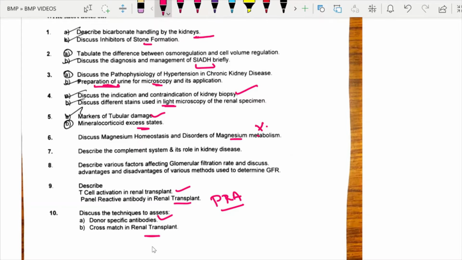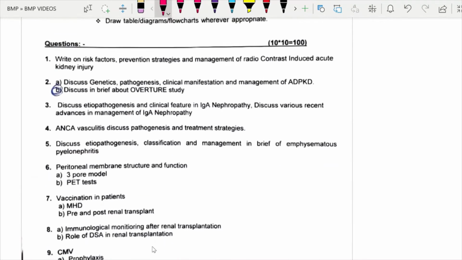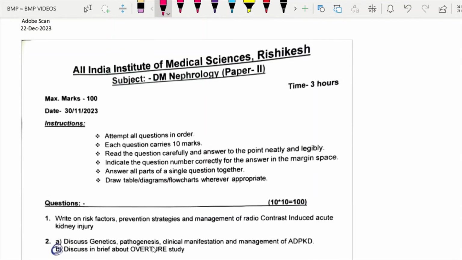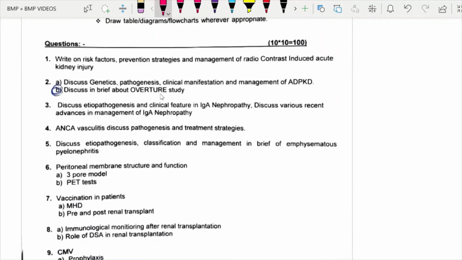These are all the questions in paper 1. Overall around 70% were expected ones, and around 30% were things from the third paper or the second paper asked in the initial paper. So this is common in DM final exams. So going to paper 2, starting from question 1.